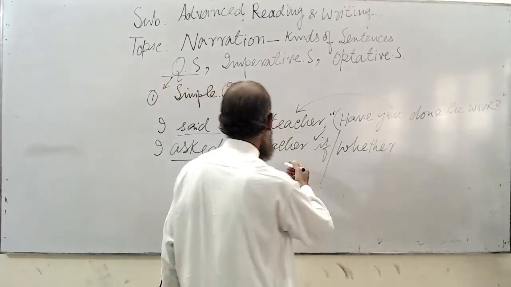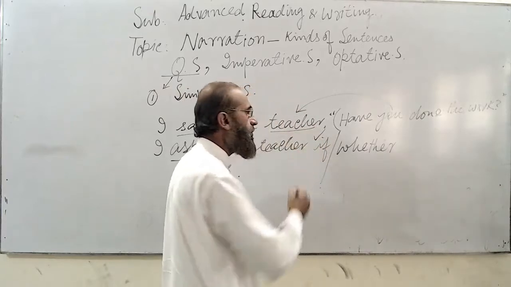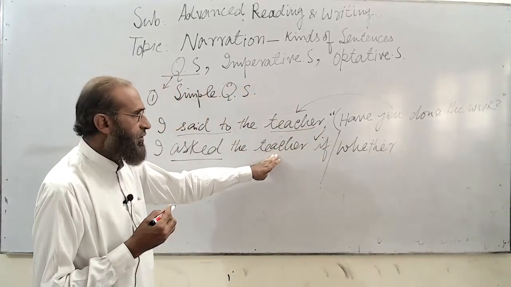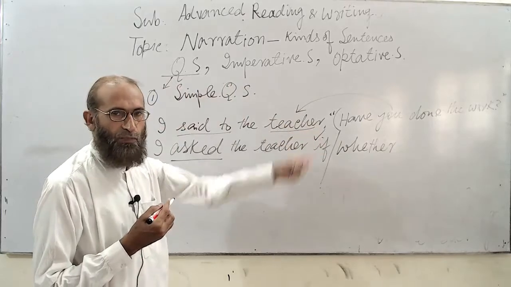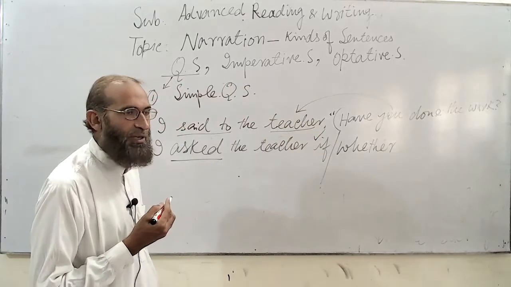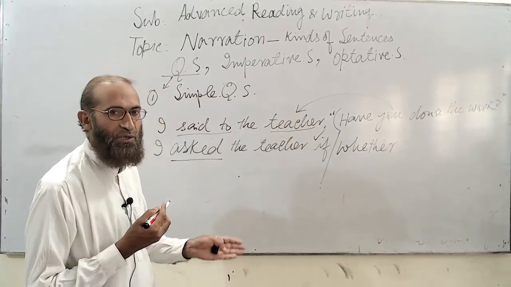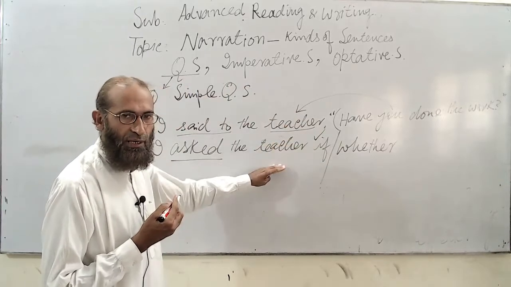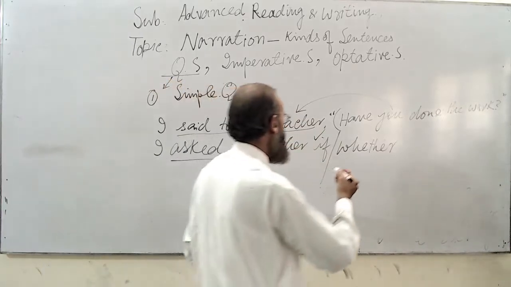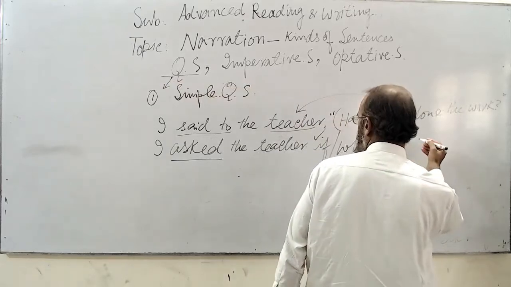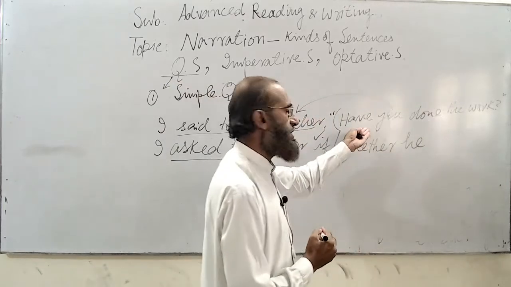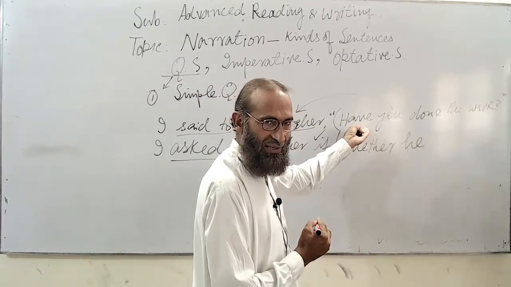Here the object of the reporting speech is a noun, and we have already written it once, so using it a second time seems awkward. Therefore, to avoid repetition of a noun, you will use a pronoun instead of that noun. So here we will write he. I asked the teacher whether he. Now you will have to change the tense.